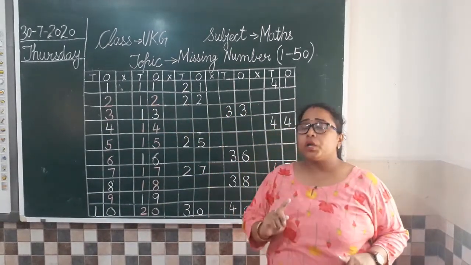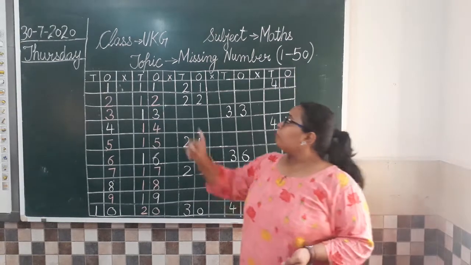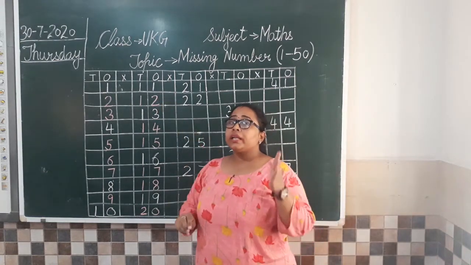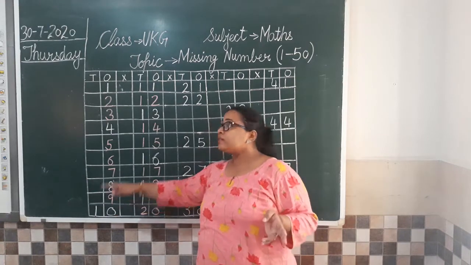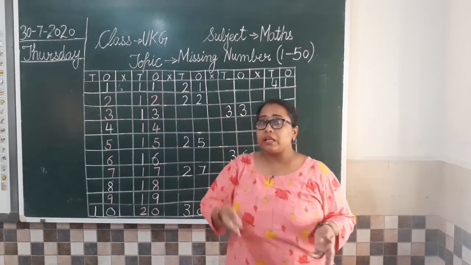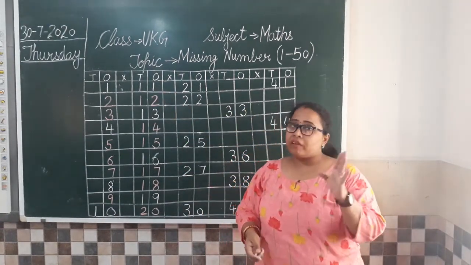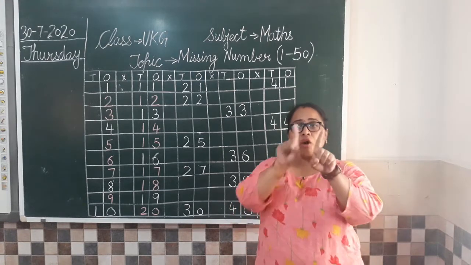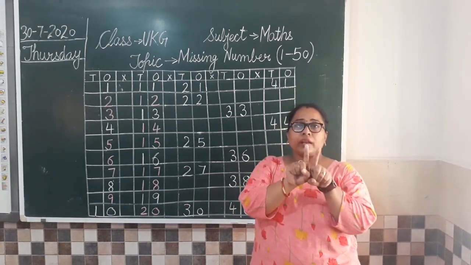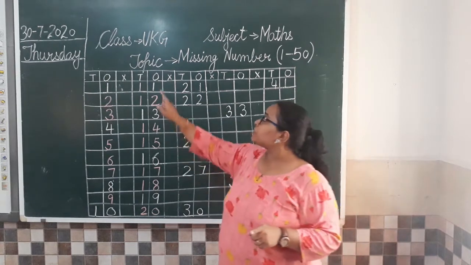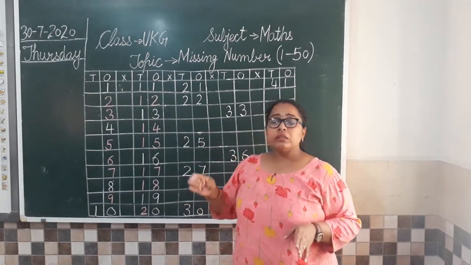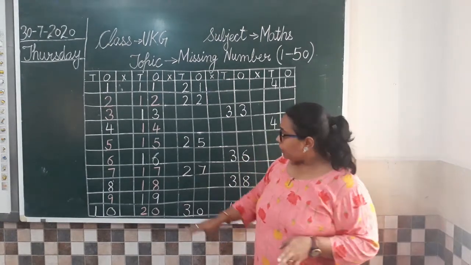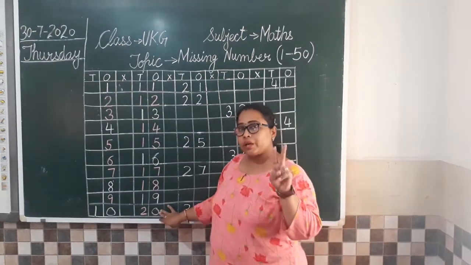I told you this is wrong. 1, 1 is not 11. So this is the wrong way of saying 1 1 11, we'll call it 11, 12, 13 like this. Clear? Okay, now we have completed our 2 series.